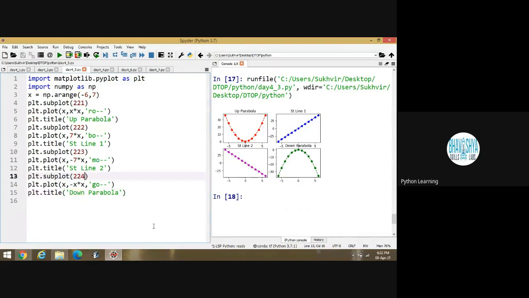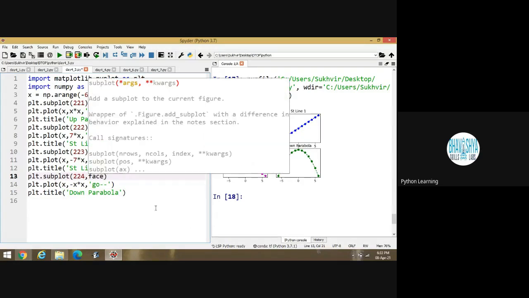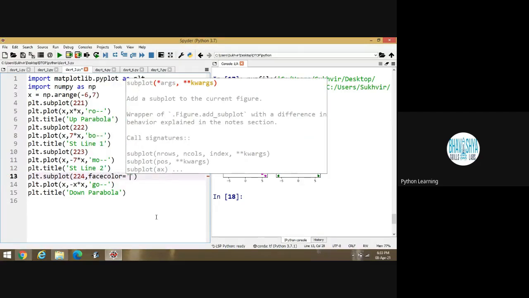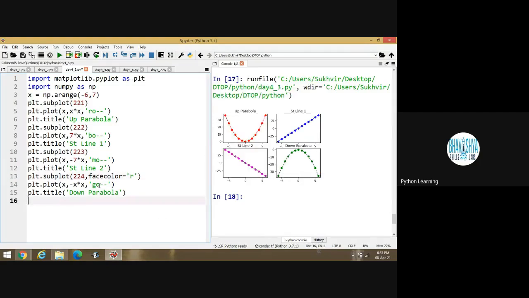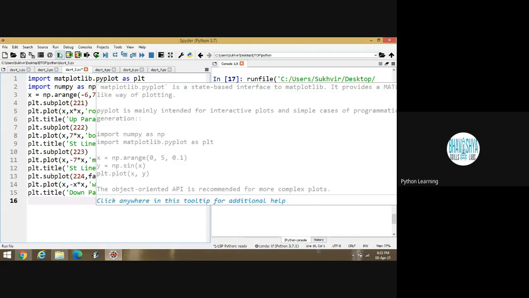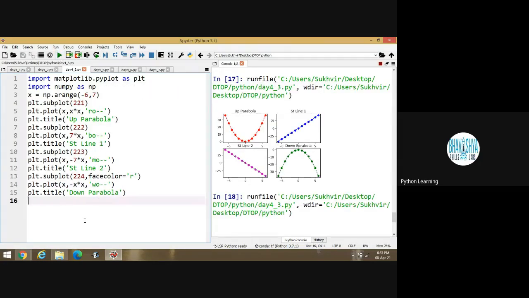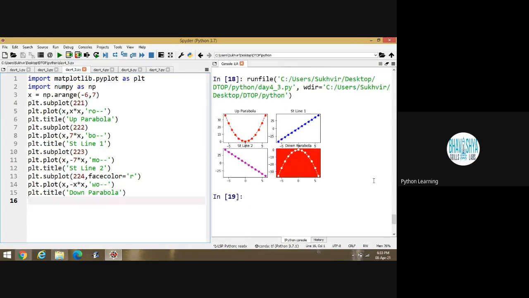You can change face color also. Suppose I am writing here red, and let the color be white here, and execute the program. I am changing the face color of the fourth block. The face of the fourth block is red, and the graph is of white color. Is it okay? Is the program clear or not?